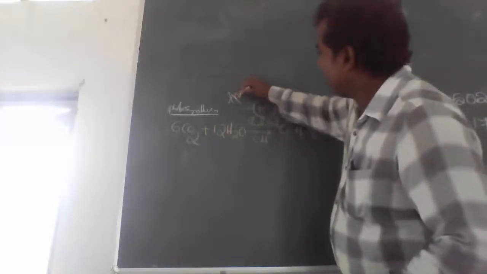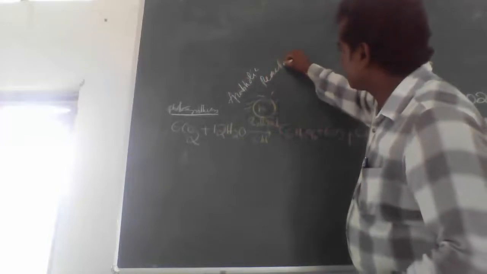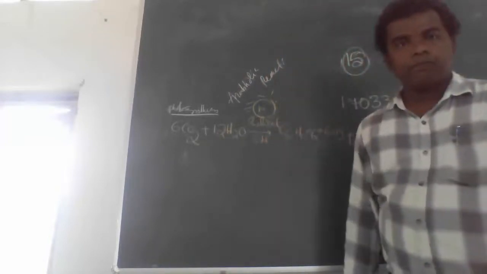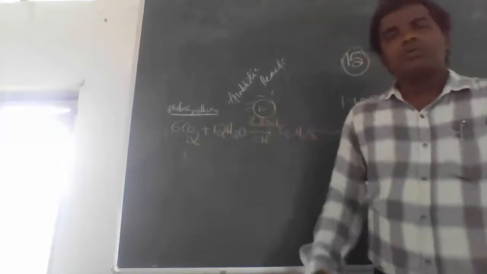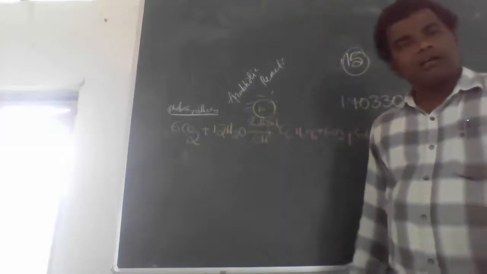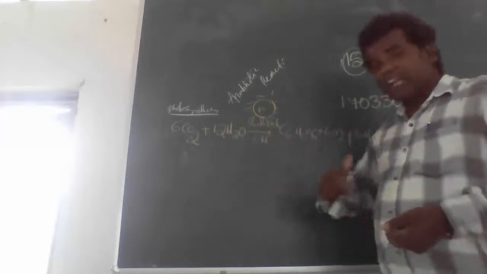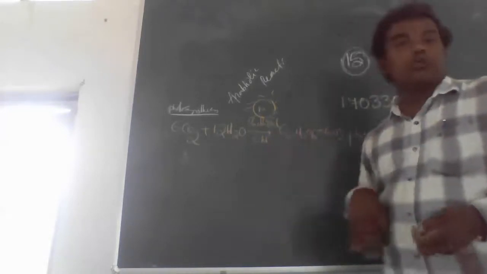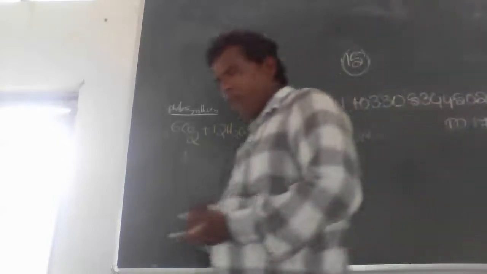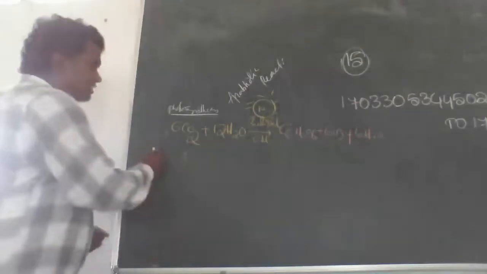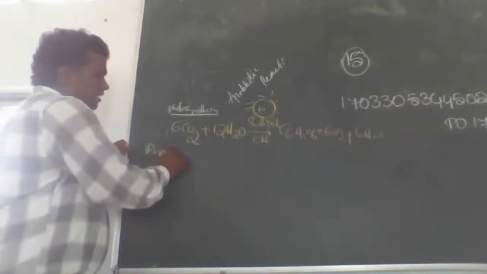Anabolic means building. So that is called an anabolic reaction. Photosynthesis is a photochemical reaction and an anabolic reaction. Try to understand the photosynthesis reaction. Now I would like to start: what is the respiration reaction?